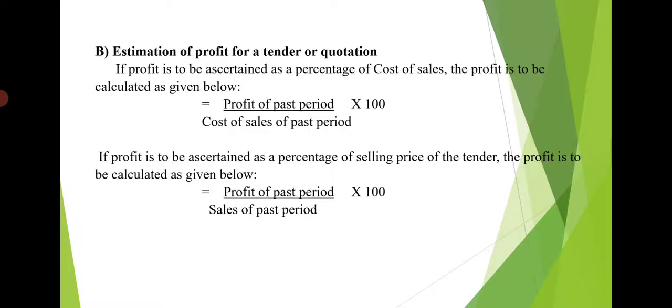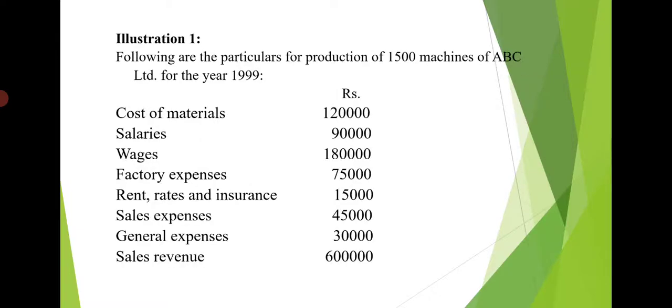So next is estimation of the profit for the tender and quotation. So profit can be ascertained as a percentage of cost on sales, that is calculated as under: profit for the past period into 100 divided by cost of sales for the past period. Otherwise, it can also be calculated as a percentage of profit on selling price or sales. So then it can be calculated as under: profit for the past period divided by sales for the past period into 100. So now let us solve one problem.